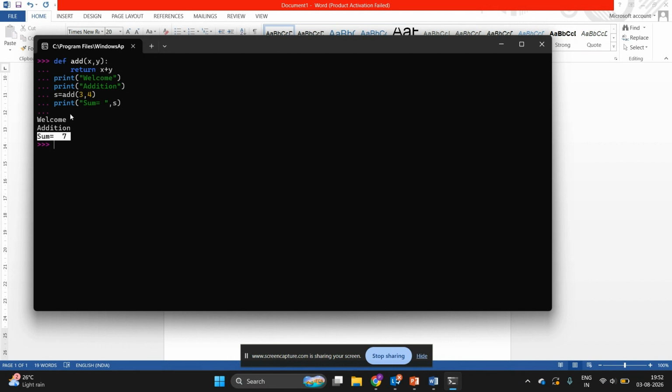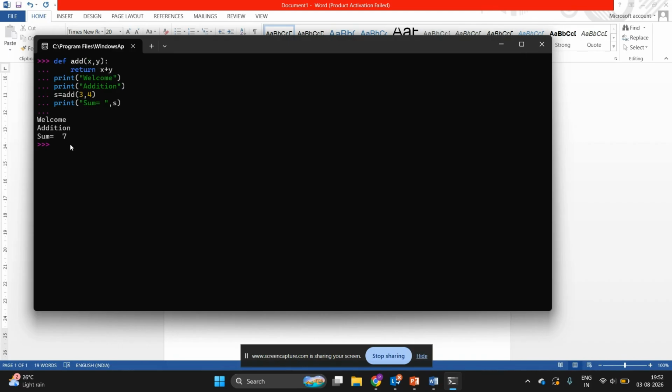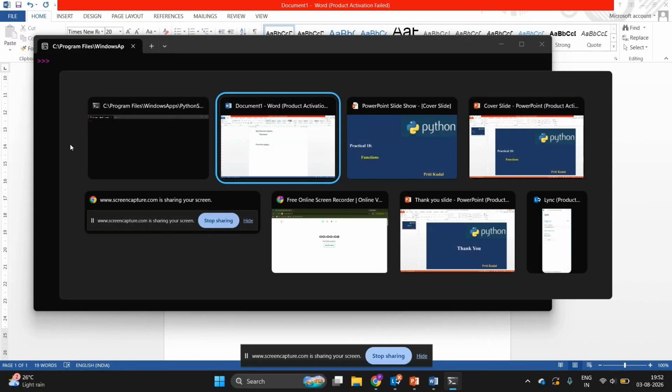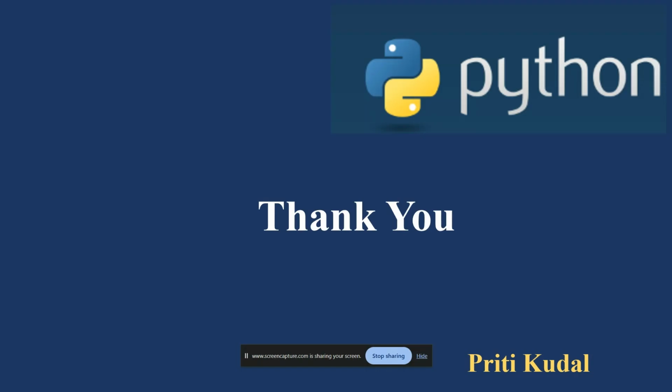So this is the category of function with argument and with return type. So this is how we can write the function in a variety of ways. So this is about user defined function in Python. I hope you have understood the session of function in Python. We have seen user defined function in Python.